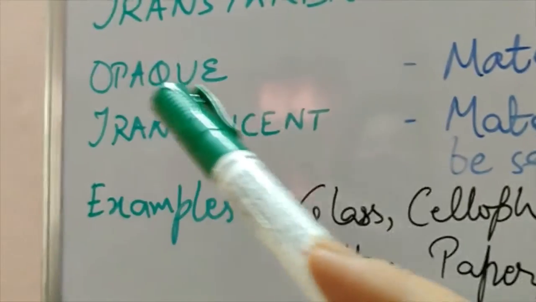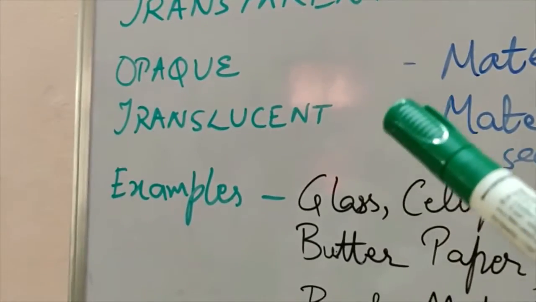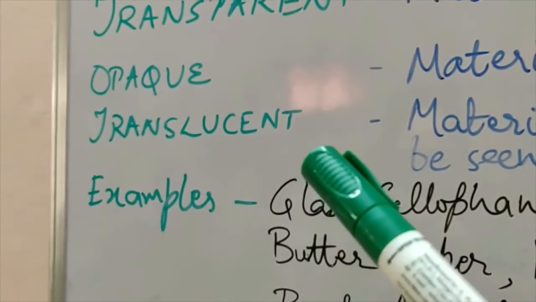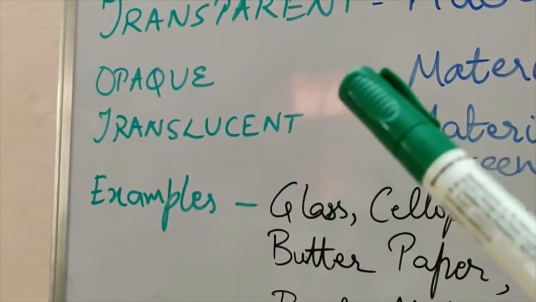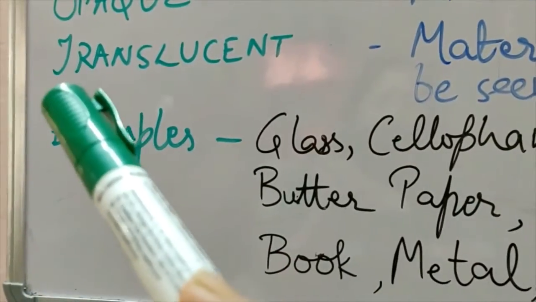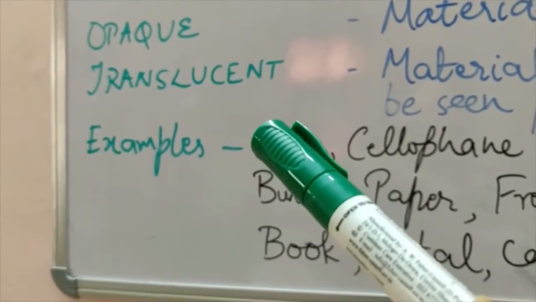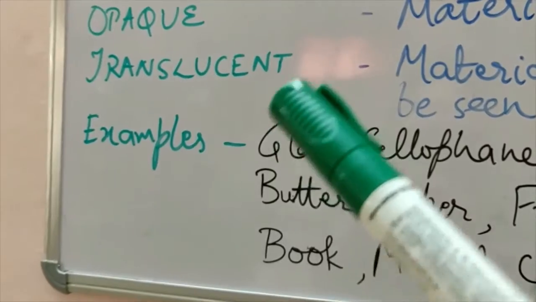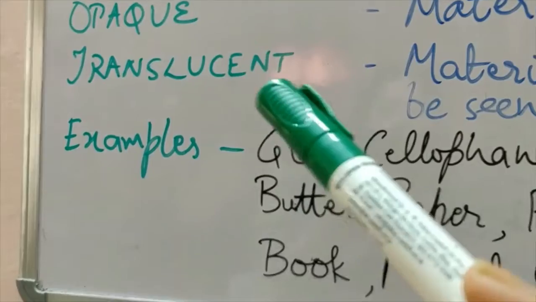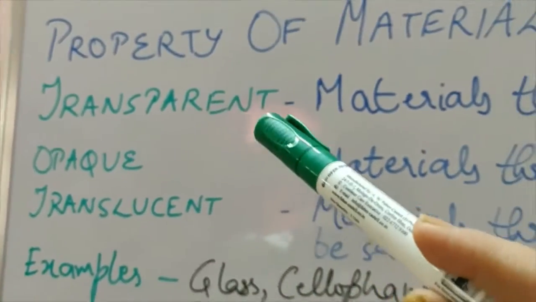Opaque material can be used for storing various items which we do not want to show to others. There we can keep them in opaque containers, close them, keep them tight or keep them locked. Translucent materials are generally used at places where we can allow some light to pass through. As I explained, in the washrooms we have frosted glass or ground glass. It allows some light to pass through, but nobody wants all the light to pass through. So that is the use of these three types of materials.